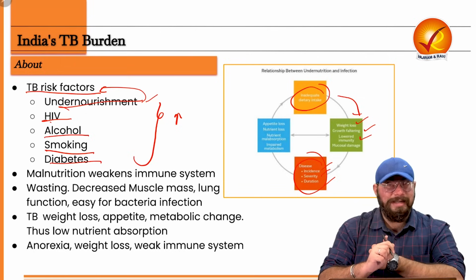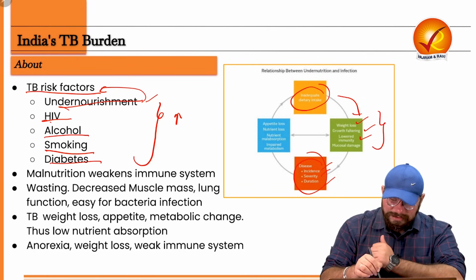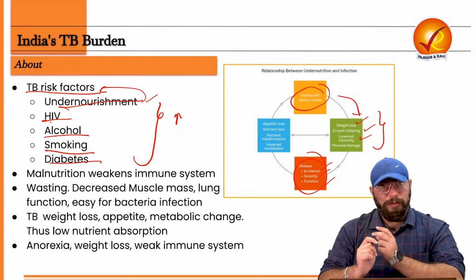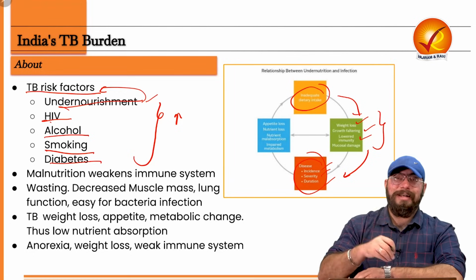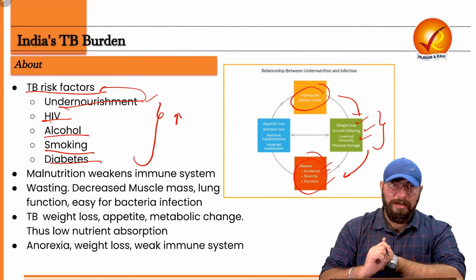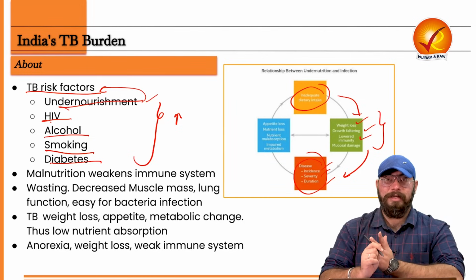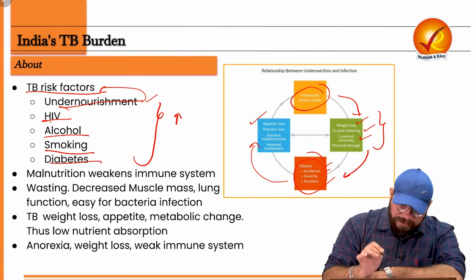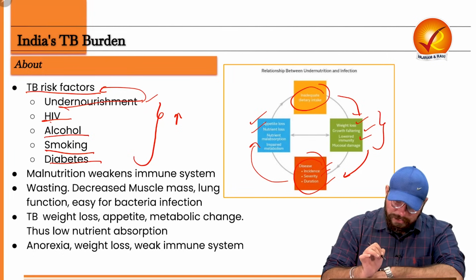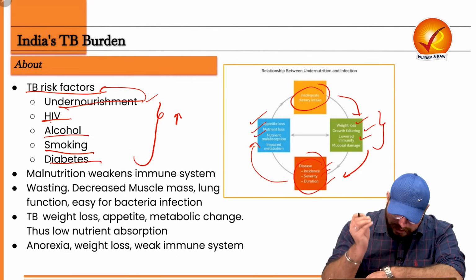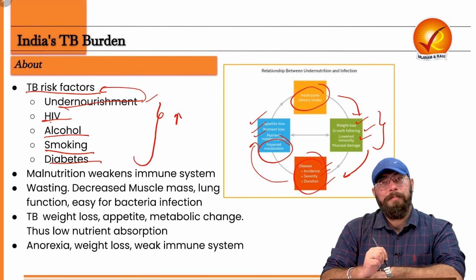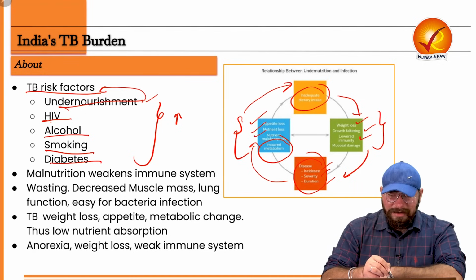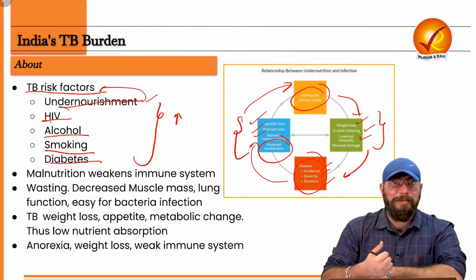Because if a person is not taking dietary intake properly, and all these conditions are taking place, that is, weight loss, growth faltering, lower immunity, then if a person contracts any disease, its incidence will be higher, its frequency will be higher, its duration will also be higher, right? And if that is the case, then because of that disease itself, the person will be suffering from appetite loss, nutrient loss, nutrient malabsorption and impaired metabolism as well. And now if a person is suffering from all these things, another thing is that the person will not be able to take in a proper diet.